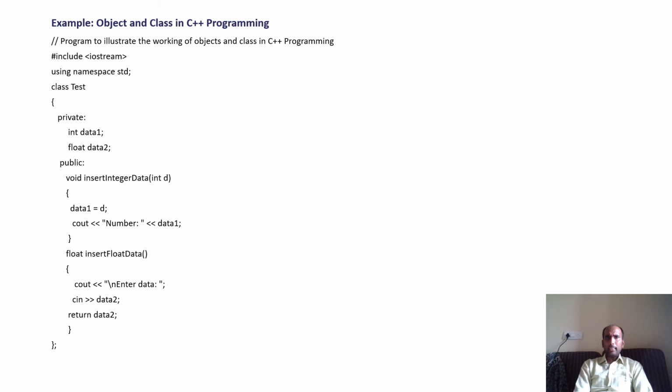Now, there is a class again, class test, data1 and data2 are defined as two properties. In public, there are two functions, insert integer data and insert float data. Okay, so take care about this code. There are two members, data1 and data2. Insert integer data receives an integer argument assigned to data1. Yes, inside the class I can access data1, and insert float data accepts the value from the user. Data2 is defined inside the class, that is okay.